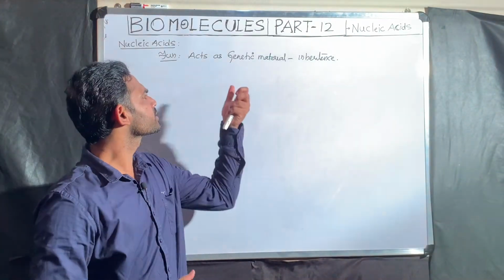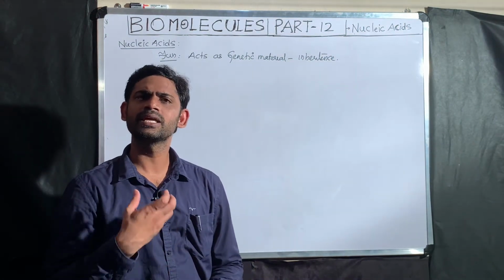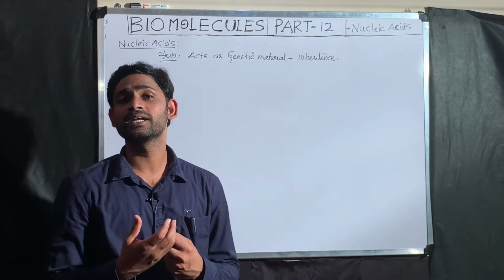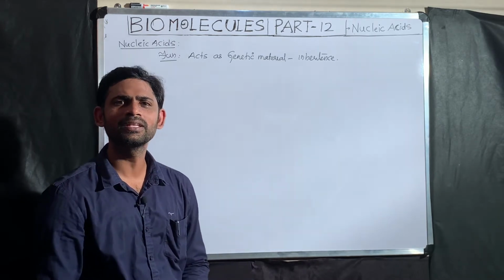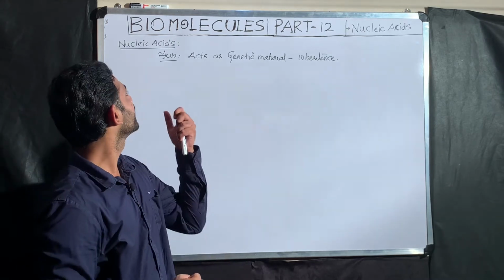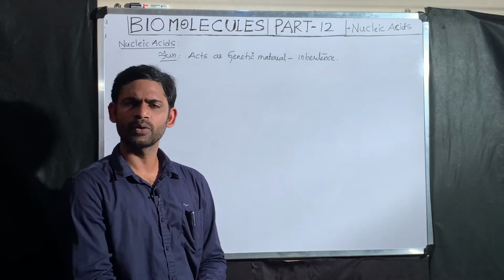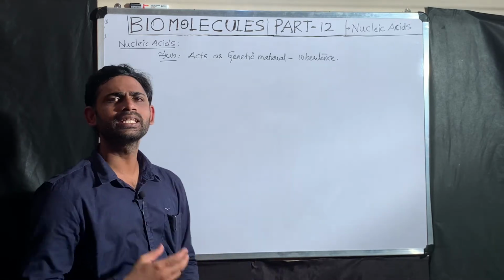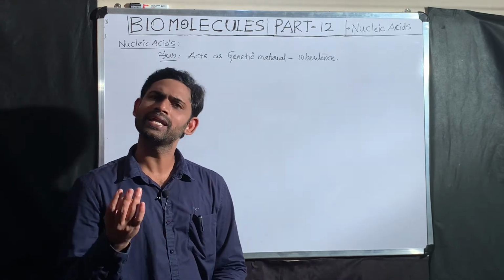Next, responsible for inheritance. Inheritance means transmitting the information from one generation to another generation. How is it possible for that genetic material, so-called nucleic acid, to move from one generation to another? That is through replication. That is why the basic function of nucleic acid is to act as a genetic material responsible for inheritance through the replication process. Actually, there are two types of nucleic acids present, that include RNA and DNA.